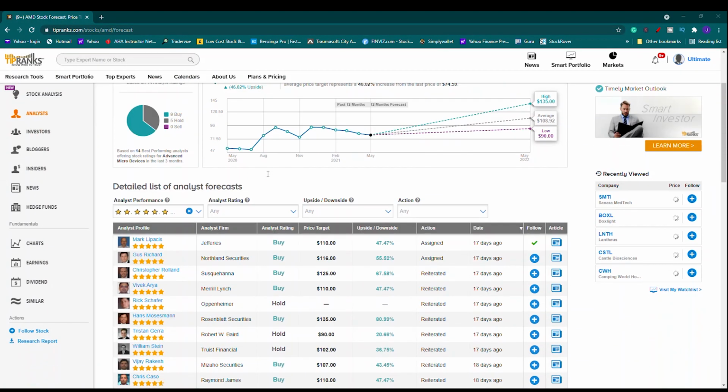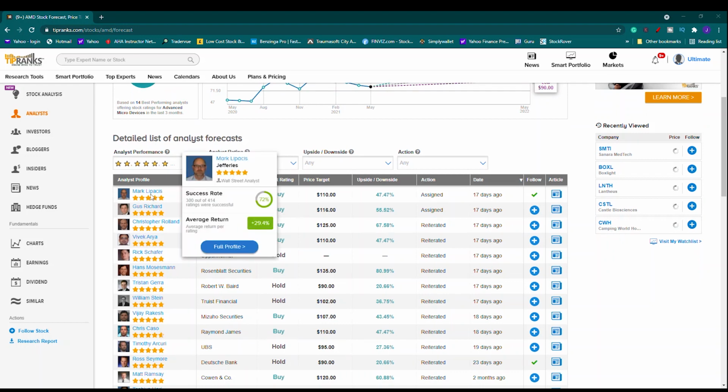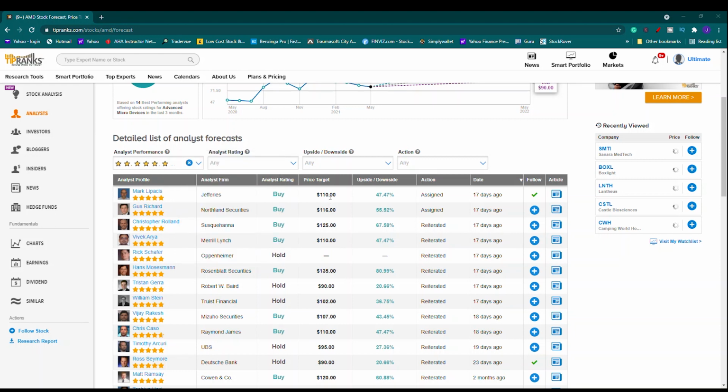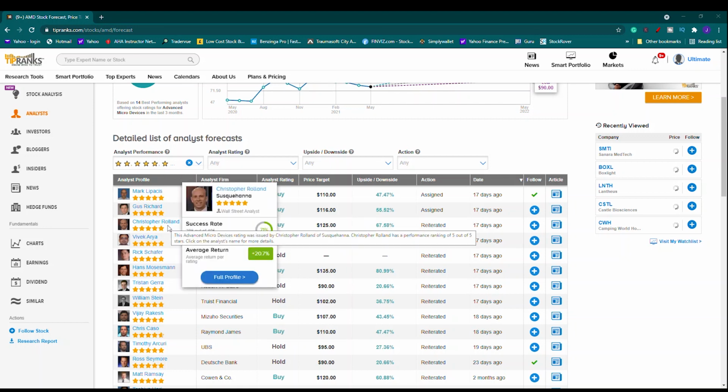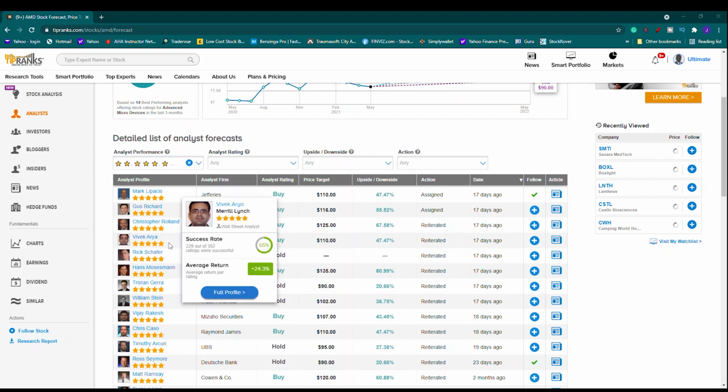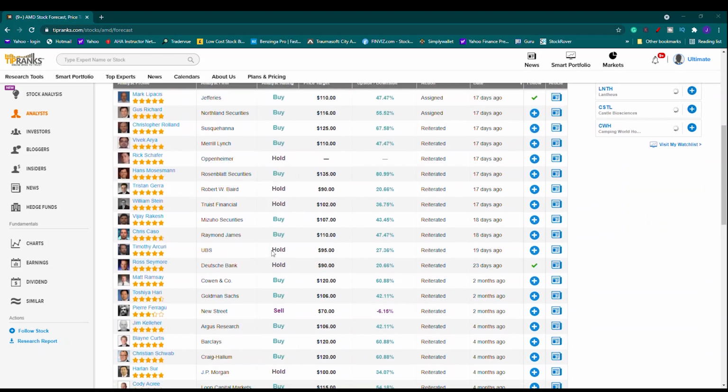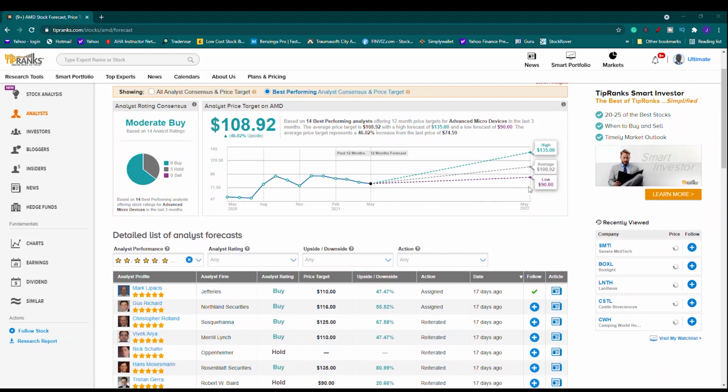And if you go on TipRanks and just look at some other estimates, we have Mark here who has a 72% success rate. So he's a very successful investor, very high success rate. He's given it 110. Richard here, 70%, he's given 116. All 5-star analysts, 125, 110. And this is pretty recent, within the last few weeks that they've given these estimates. So the lowest is $90 and the highest is 135.